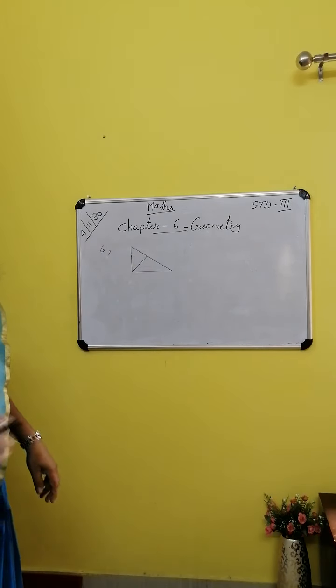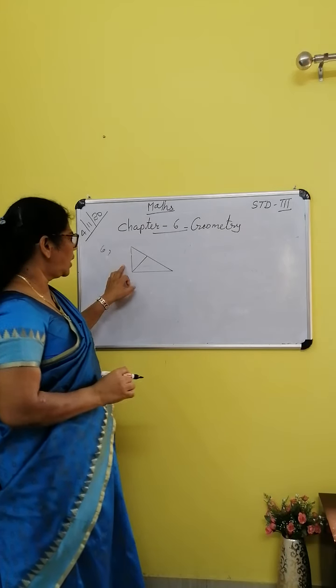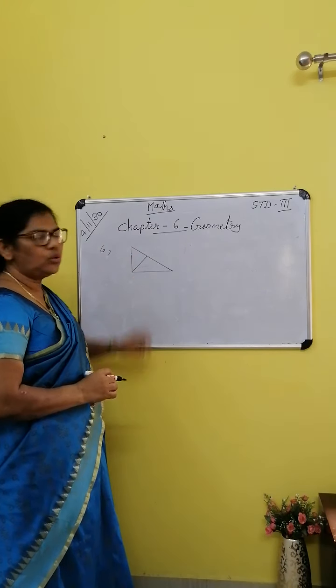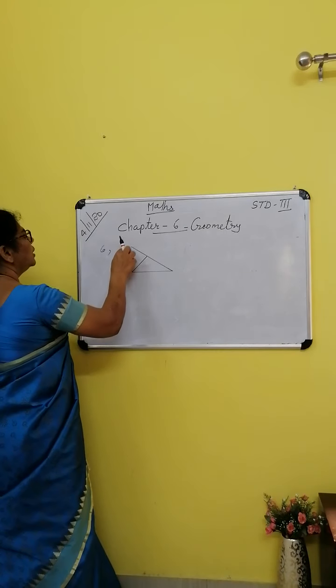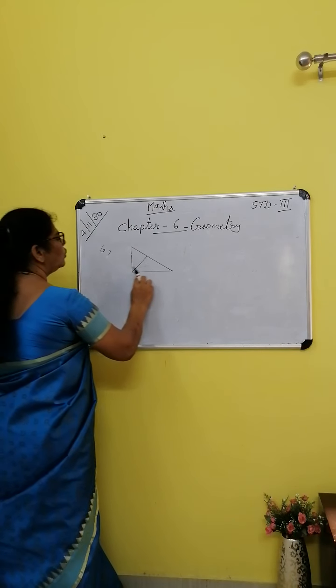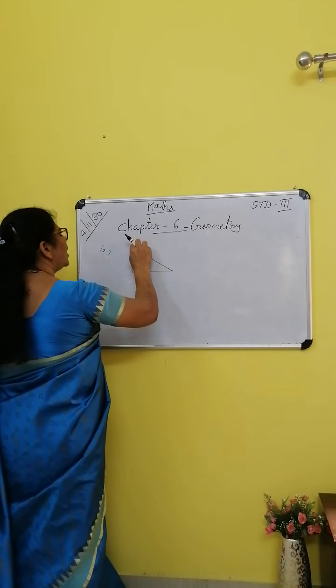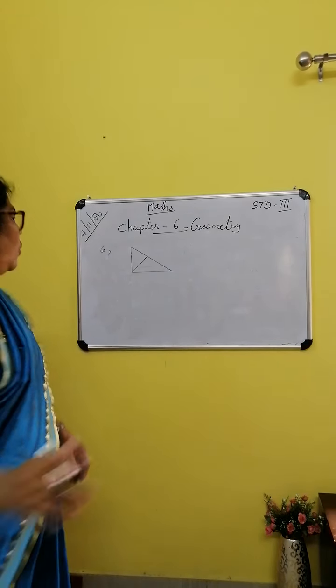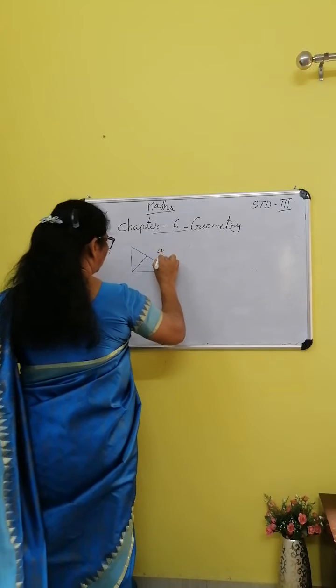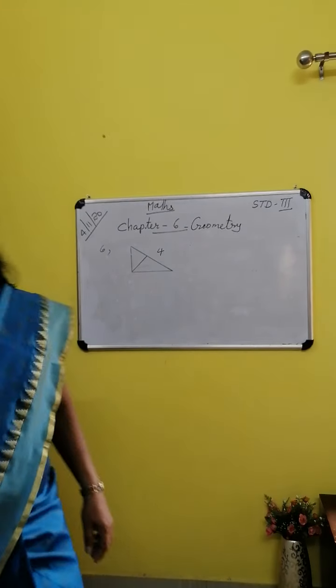This is a triangle. How many triangles are there? 1, 2 triangles. How many line segments are there? Here it is 1 line segment, 2, 3, 4 line segments. So there are 4 line segments. You put number 4.